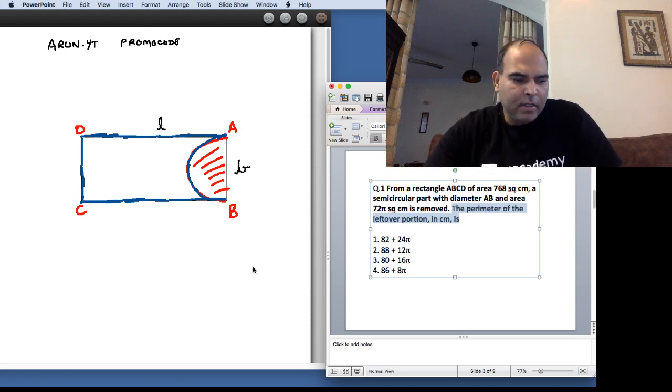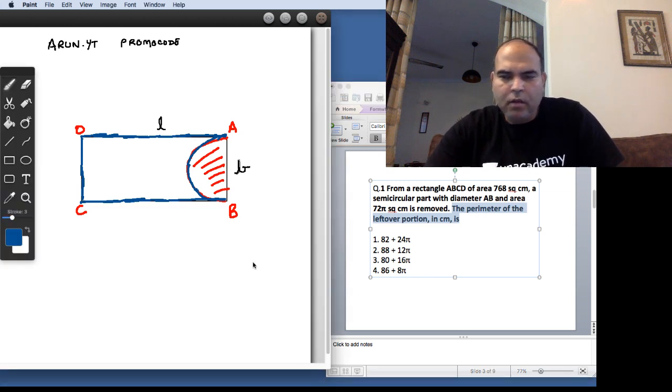So that means this blue drawing that I've drawn here, we need its perimeter. So to understand the perimeter, I need basically to identify the sum of 2L plus B plus this curved part. That will be the perimeter of this rectangle.